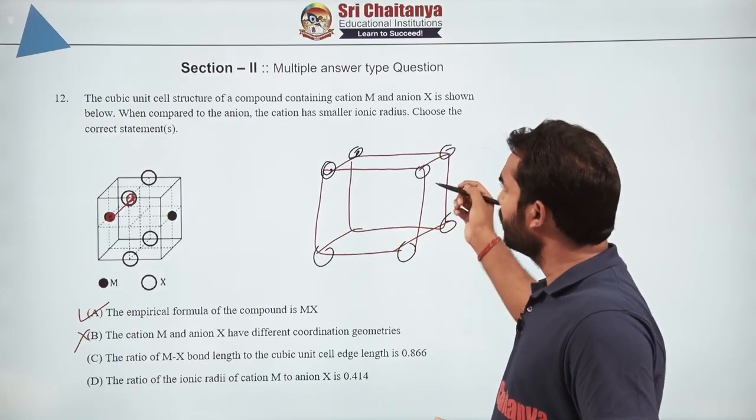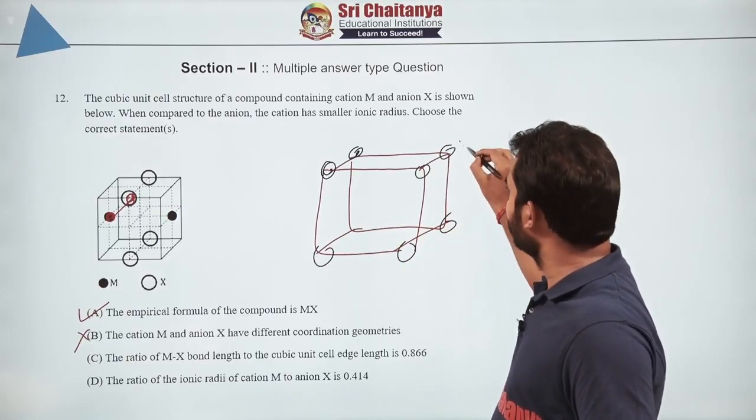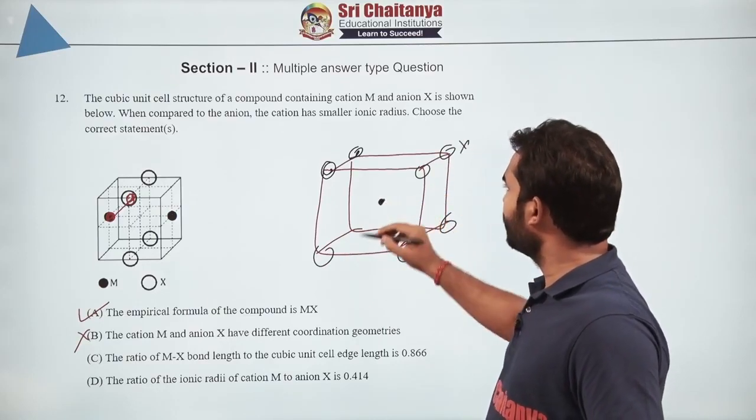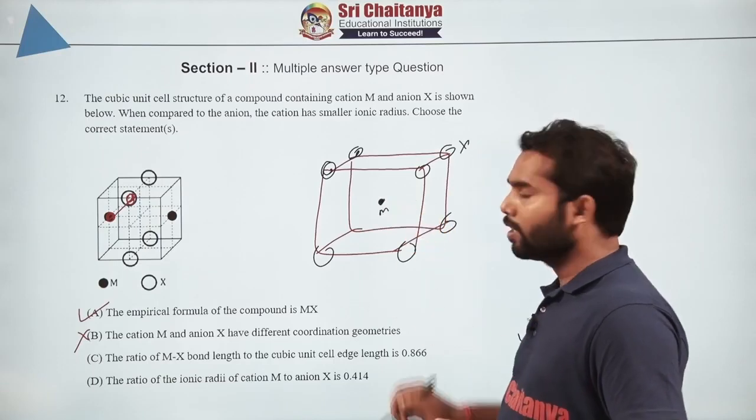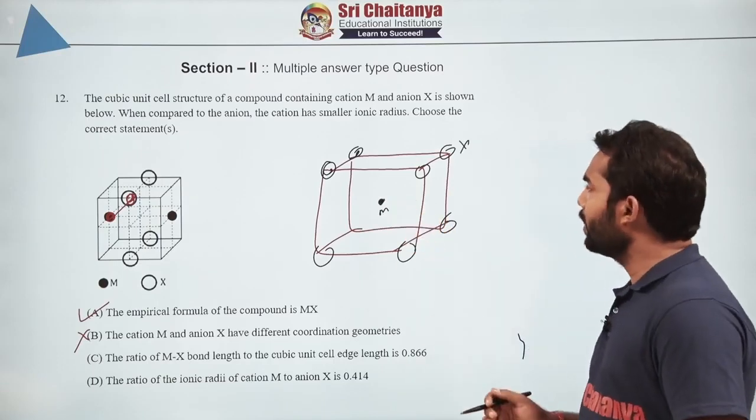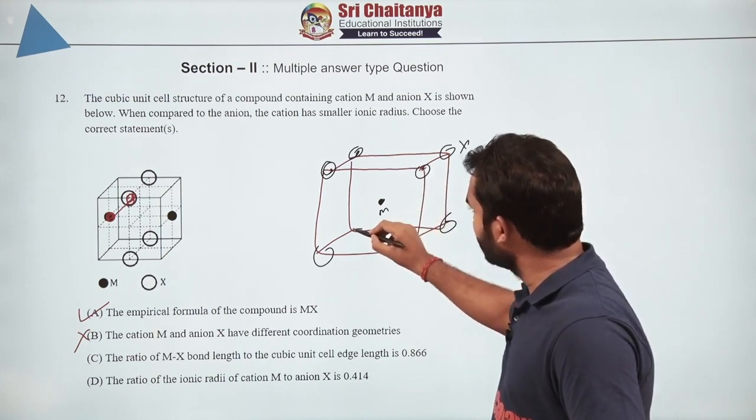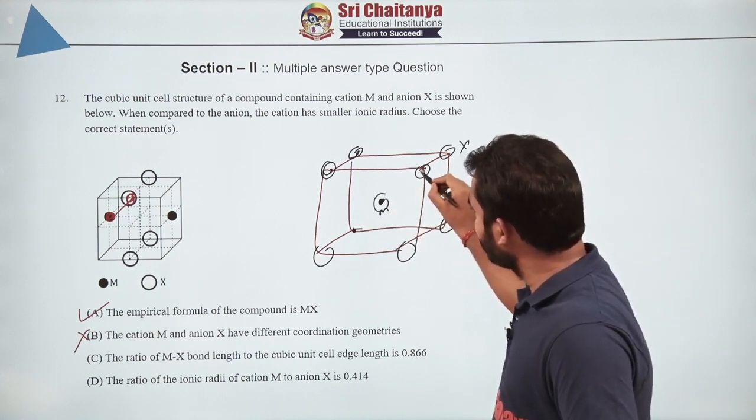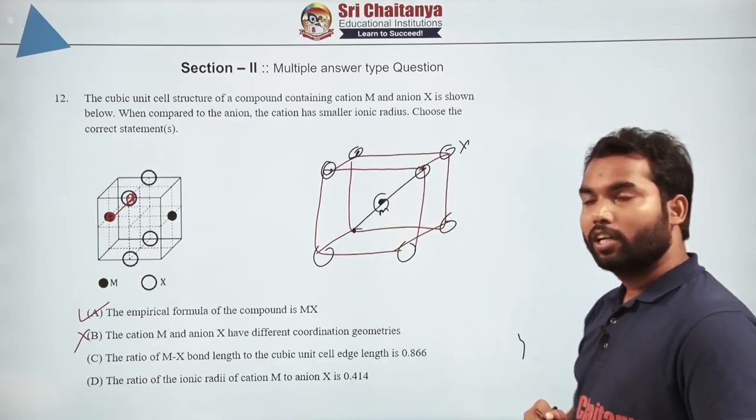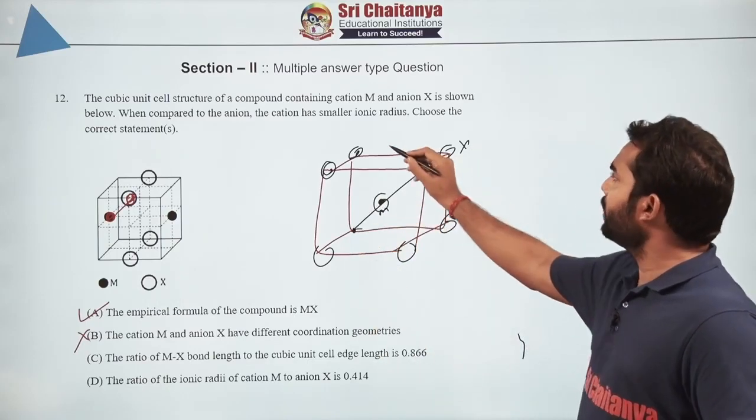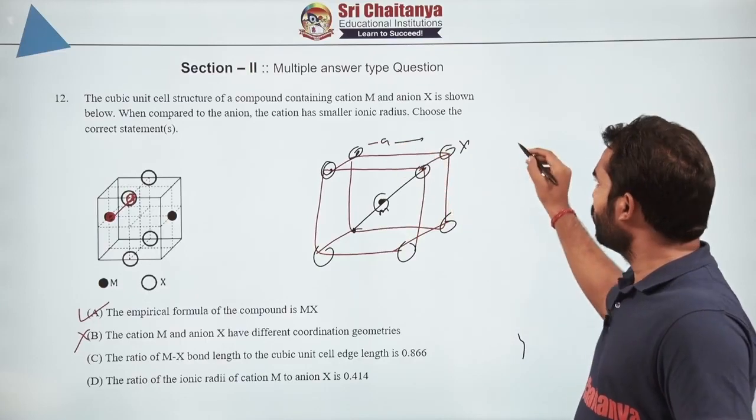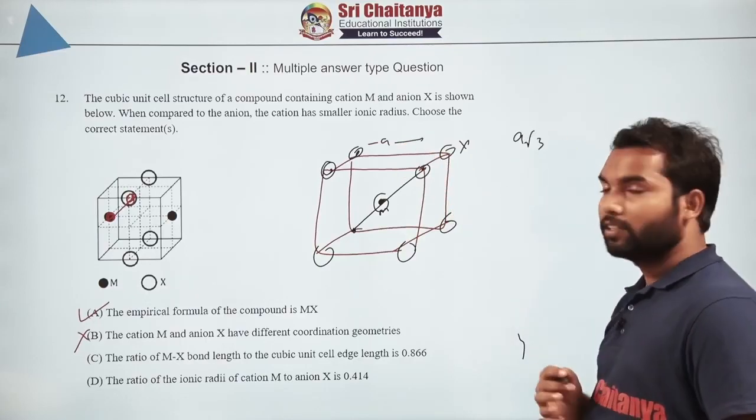So let us consider this bigger one, that means it is X, and at the body center we are having M. Now here you can get that particular option very quickly. From here to here, what will be this diagonal, because the body center will be touched along the body diagonal. Now what will be the whole length? If the edge length is A, what will be the length of body diagonal? That will be A root 3.